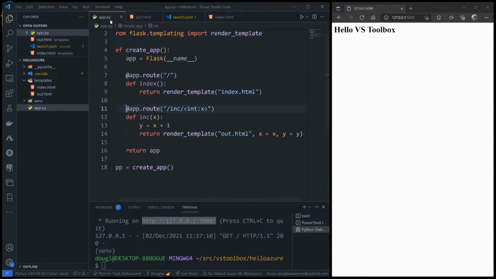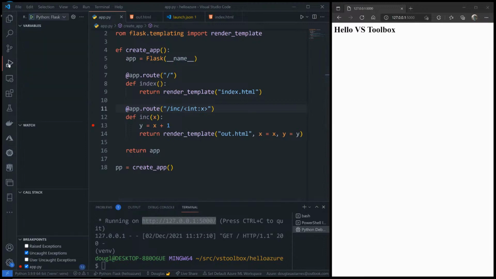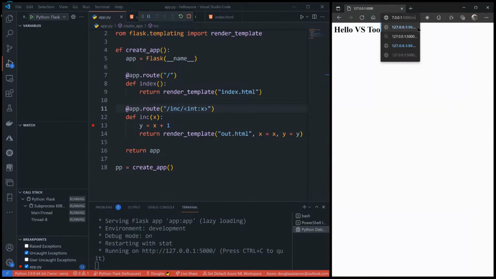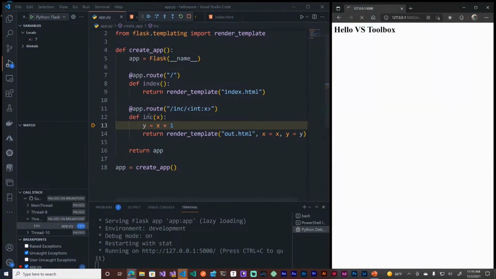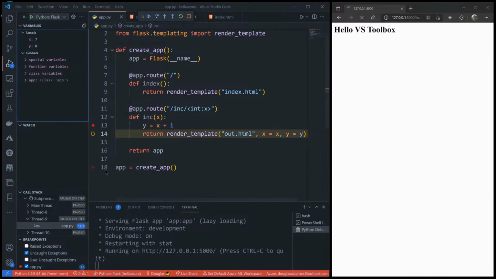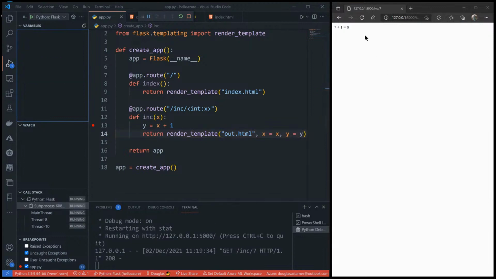All right, so in this case, maybe I want to inspect one of these values beforehand. So I'll set a breakpoint here, and I will run this again, and it started. So I'll go over here to say inc 7, and it'll stop, and I'll get a debugging experience very similar to Visual Studio. I can hover over a variable. I can view the current state of the variables over here. I can step over just like I would in Visual Studio Code, continue, and then we have our expected output. So there's that debugging experience.